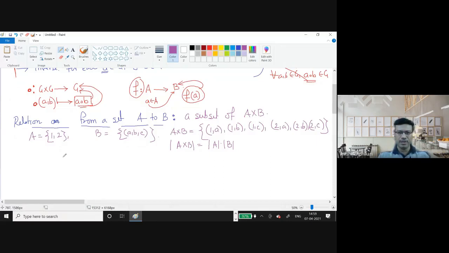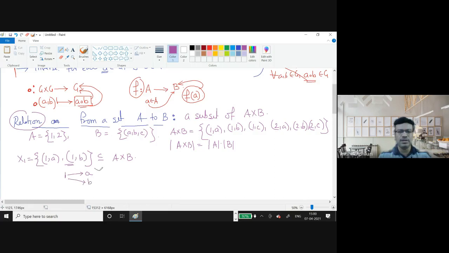Now consider any subset, say x1, which is {(1,a), (1,b)}. This is a subset of A cross B. As I mentioned, a relation is nothing but any subset of A cross B, so this is a relation from A to B. How is this relation defined? It says that 1 goes to a and again this same 1 goes to b.